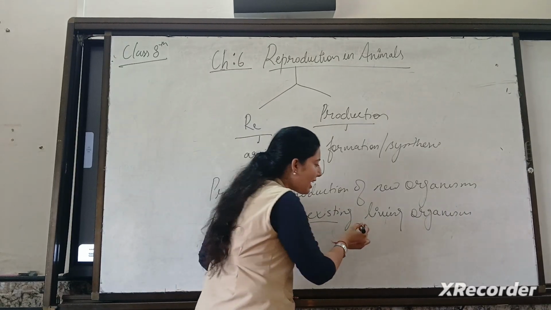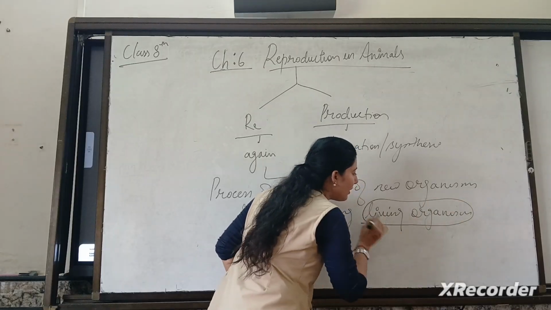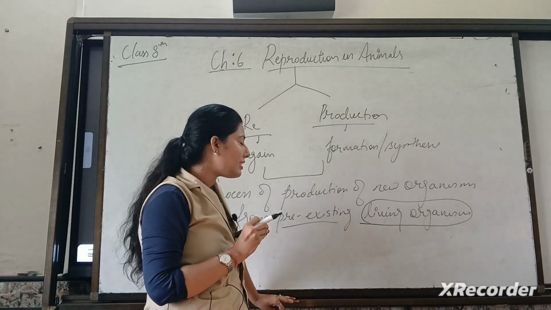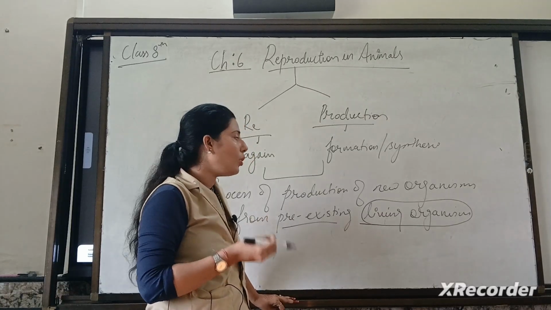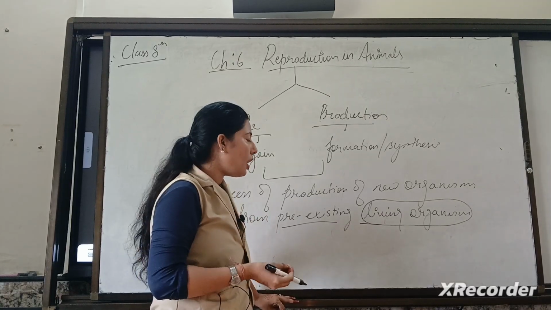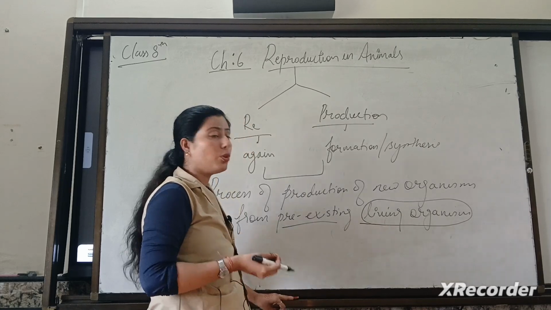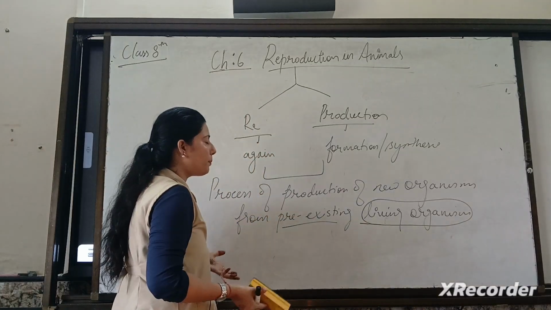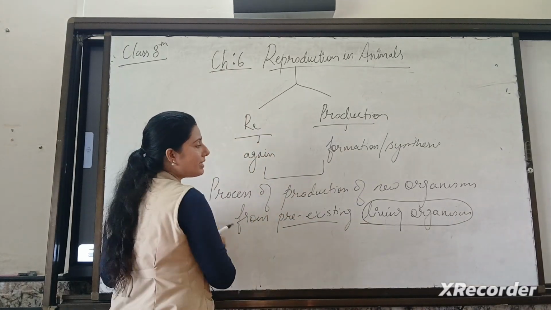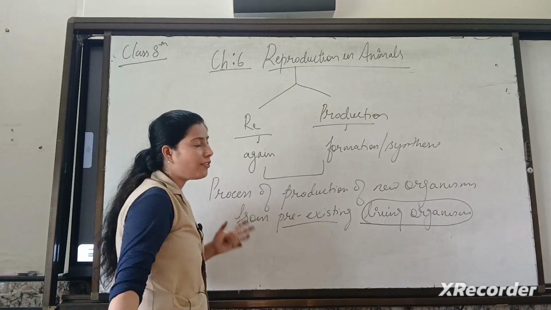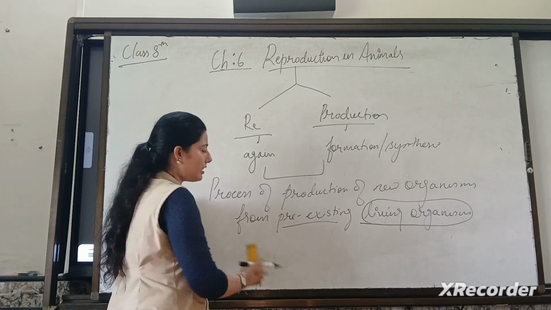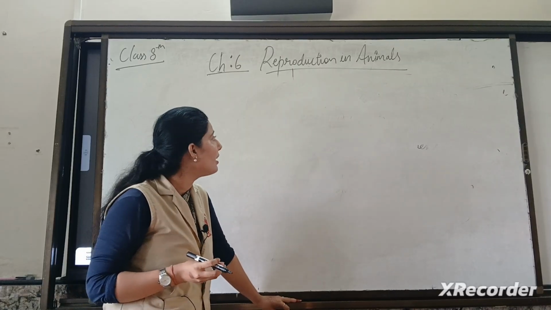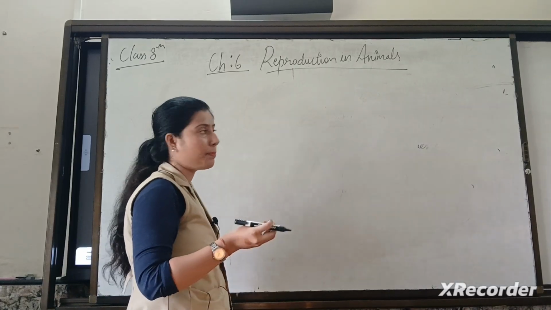Clear? And why I am using this term living organism? Why not non-living organism? Because this living organism has only the tendency to reproduce, or it has a capacity to produce its new organism, and this reproduction is the process, or we can say it is the essential process for the formation of new living organism. Okay, after understanding the term reproduction, now we move towards the types of reproduction.